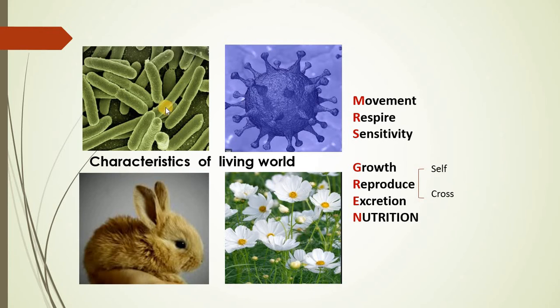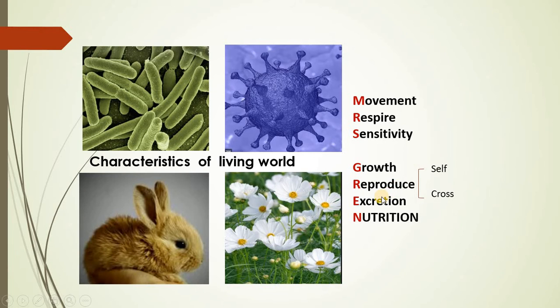But the same form can be seen even with the unicellular organism also. And this is very essential because unless and until it grows and attains a certain specific size, it cannot attain maturity. And unless and until the cell is mature, it cannot perform certain important functions in the lifetime like reproduction, right? So the next important feature is reproduction.